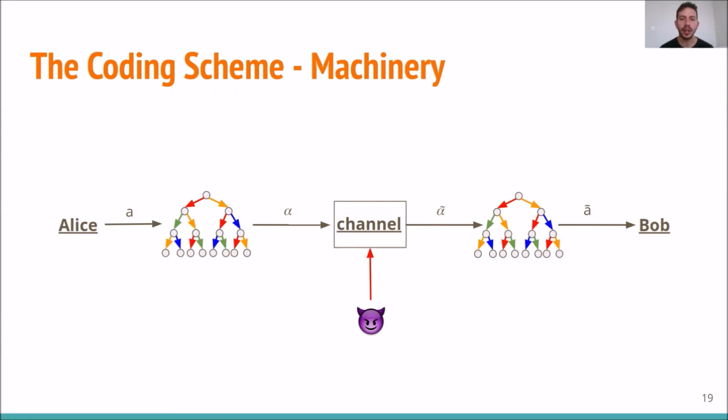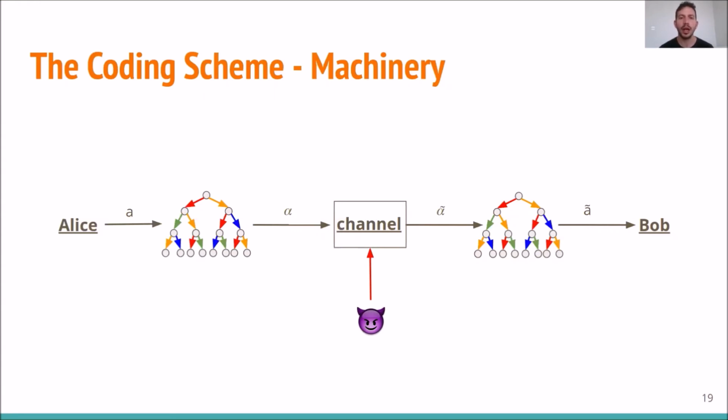On the channel, the adversary may corrupt it, but then Bob will decode it using his tree code. Now recall the distance property of the tree code, which states that the relative Hamming distance between every 2 different paths is relatively large. And so as the conversation unfolds, either Alice or Bob will understand that something wrong has happened and that they should rewind the protocol back.